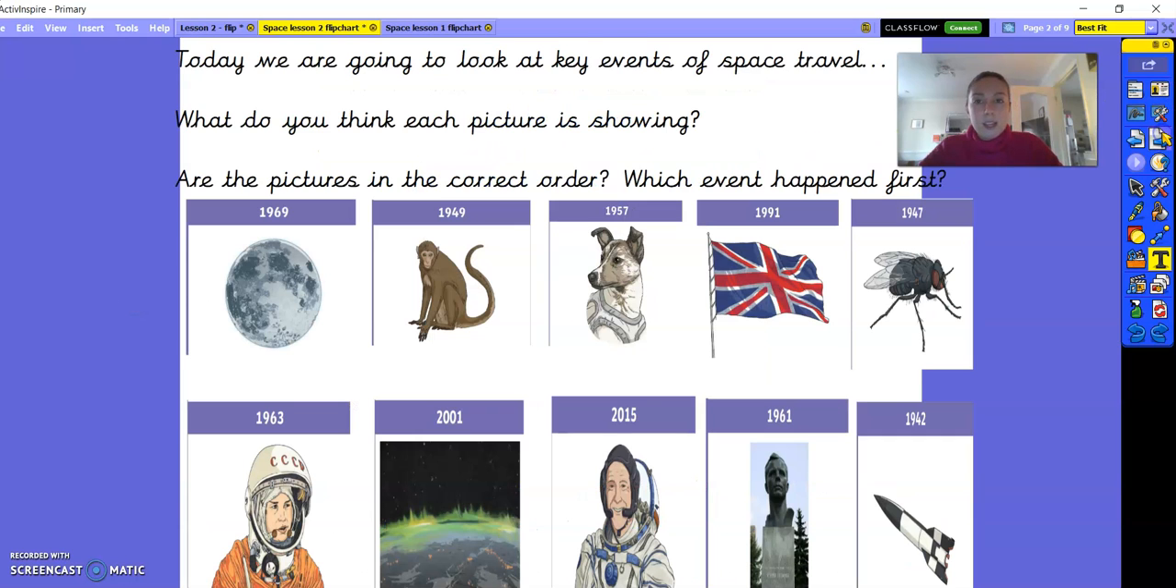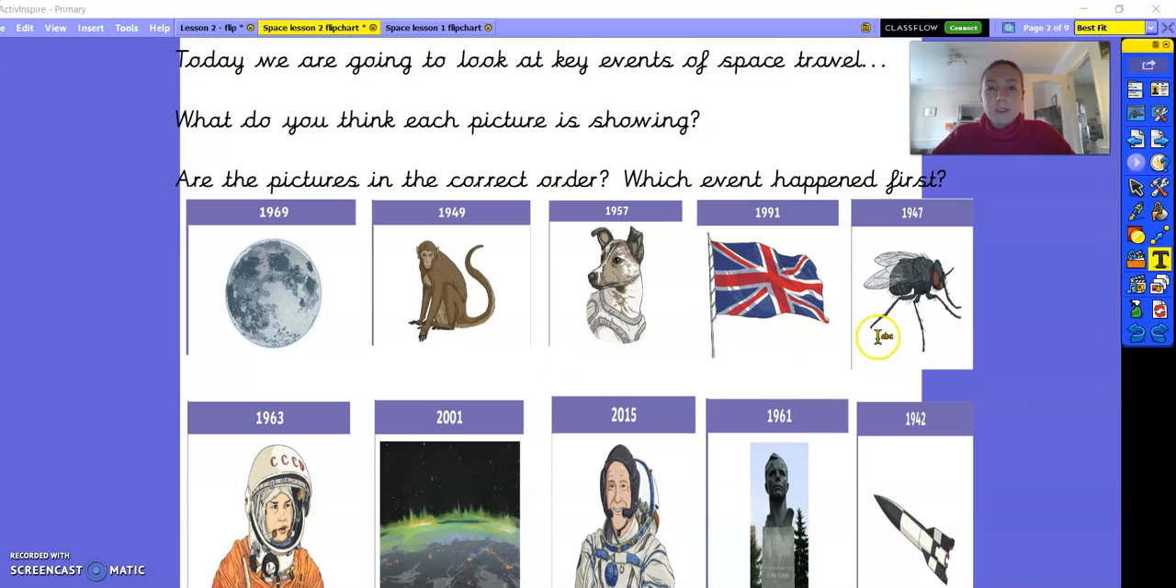So we're going to be thinking today in more detail about different key events of space travel. Last week you thought about where we would put Armstrong on our timeline of events, and today we're going to think more specifically about key events of space travel. So not just about Armstrong, we're going to be thinking about the whole of space travel and the key historical events. I'd like you to look at each picture that you can see on the screen. What do you think each picture is showing? How do you think that each picture might relate to a key event of space travel?